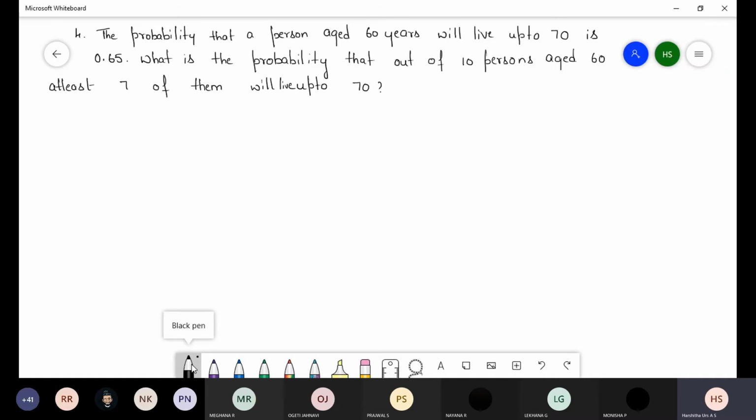P is directly given, that is 0.65. So Q is equal to 1 minus P, that is 1 minus 0.65, which is 0.35. This is the P and Q value.